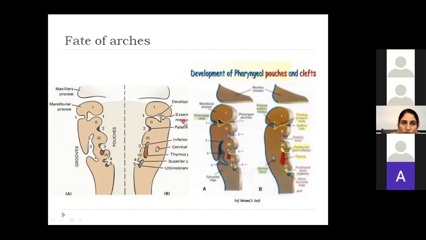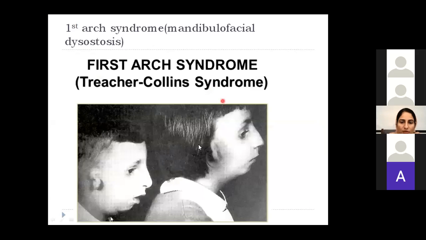We will cover in groups, and then the rest of the clefts disappear. If for some reason this cleft is left behind, it leads to a cervical sinus. I will show you the diagram of that cervical sinus. A few words about the congenital abnormalities.